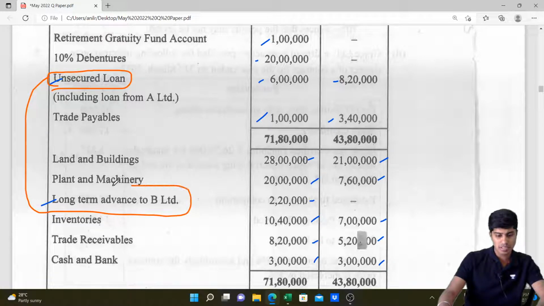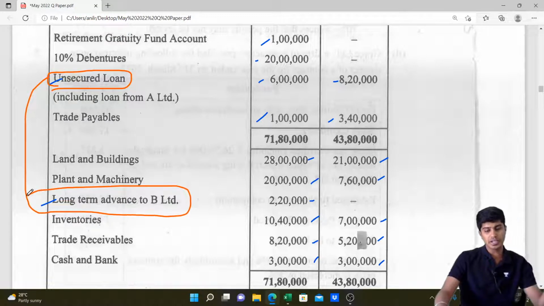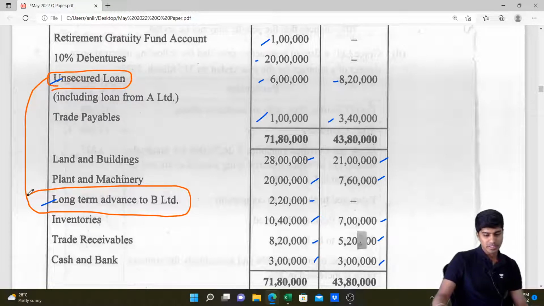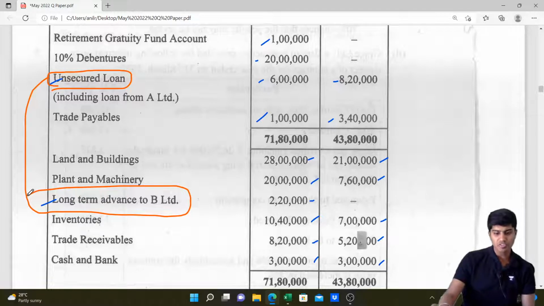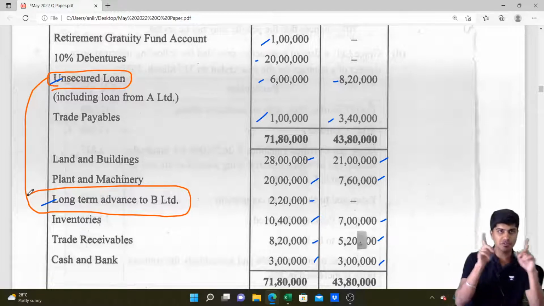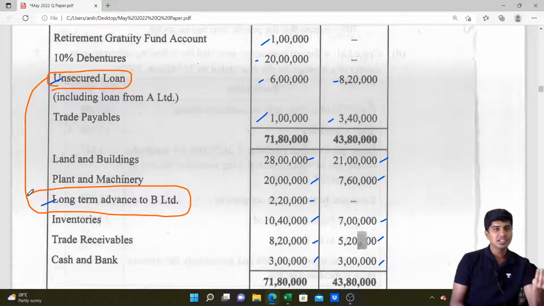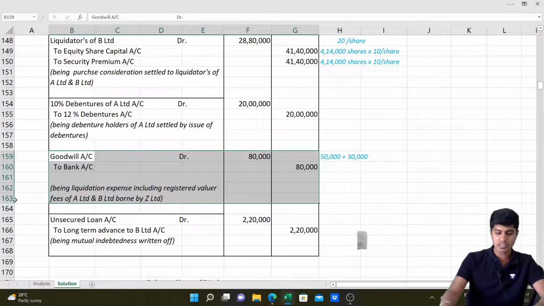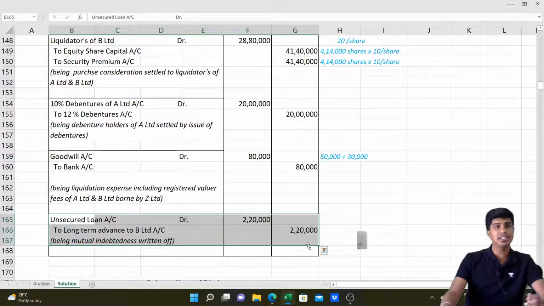To one it's an asset, to one it's a liability. It is okay as long as they are treated as two different persons, but they become one person when we amalgamate and prepare the balance sheet. The amalgamated balance sheet in the books of Z Limited should not show that. So we eliminate that 2,20,000 from both places. Liability decreasing, debit; asset decreasing, credit. That's it. We are done with entries.